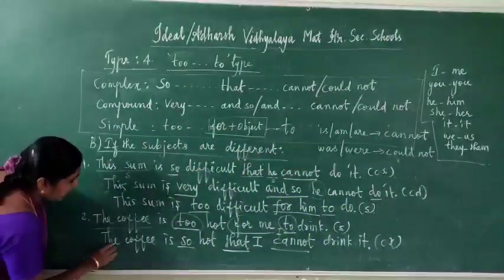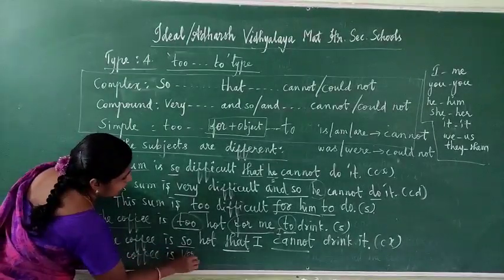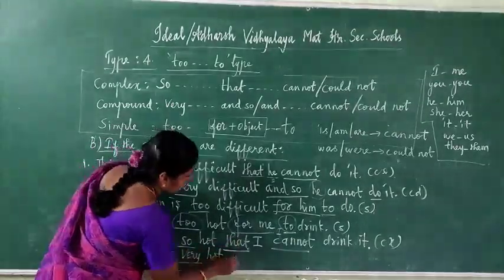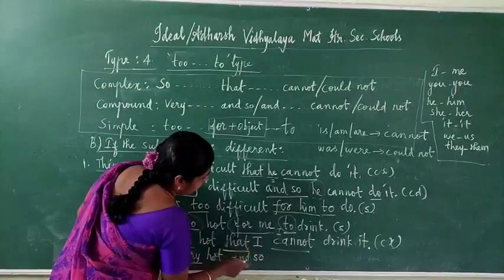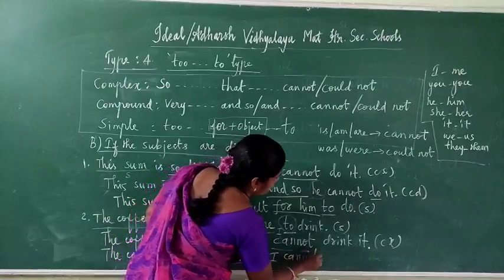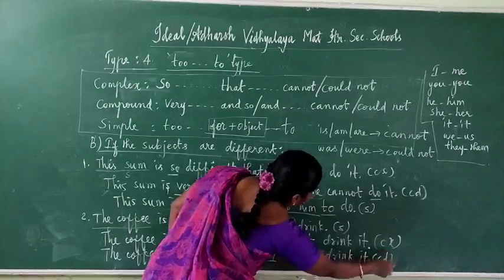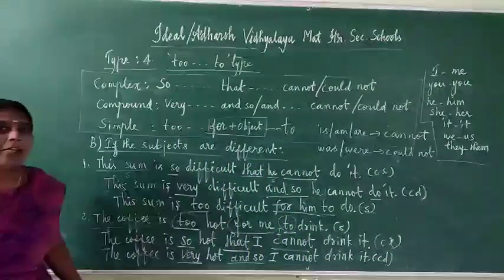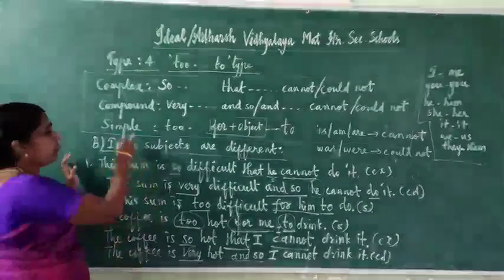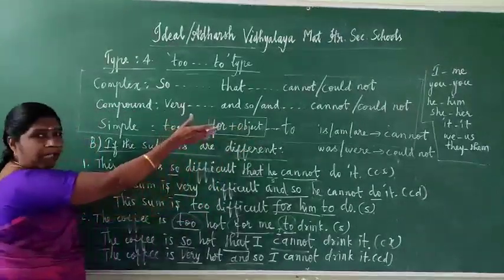Compound is very easy. Say all of you: The coffee is very hot. Instead of "that", write down "and so". Write down the remaining: I cannot drink it. This one is compound. You understand clearly, all of you? I repeat once again. Here, the subjects are different, so for a simple sentence only we have to write for plus object in the middle. Then the remaining as such.